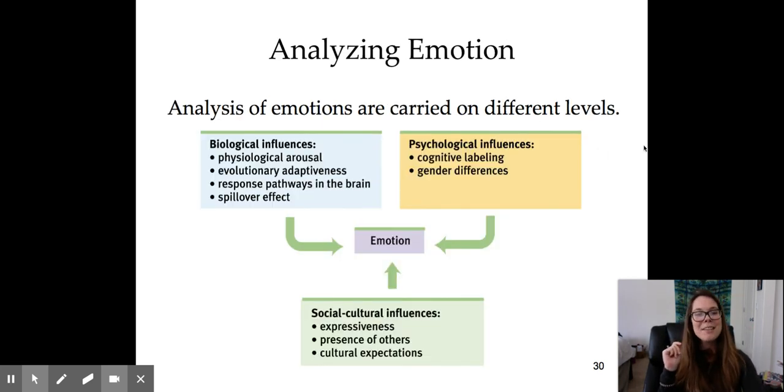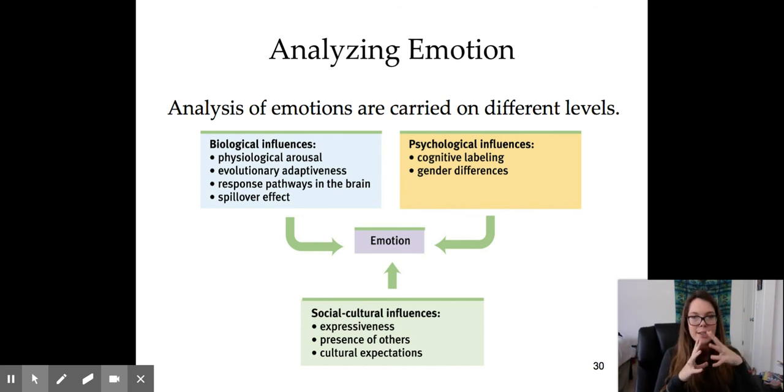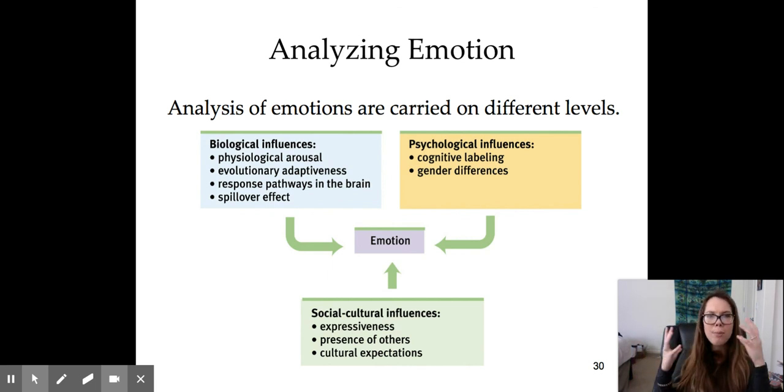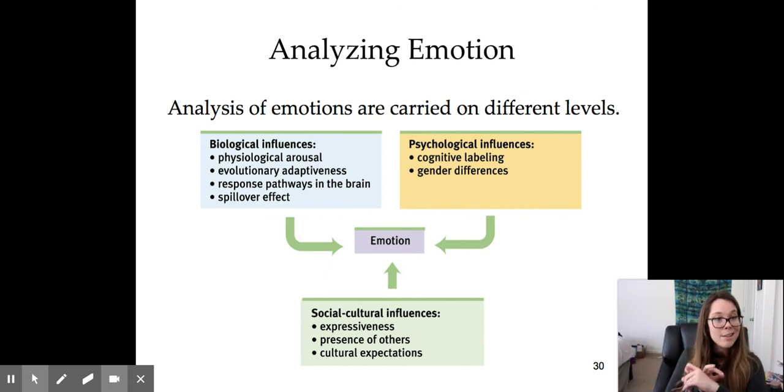This is going to be our last little slide, I believe, for our emotions section before we get into stress and illness. Please pick two of these bullet points to write down per box. Again, looking at the biopsychosocial lens, biologically, how do emotions connect? We have physiological arousal, evolutionary adaptiveness, and response pathways in our brain. We have our psychological influences: cognitive labeling and gender differences. And then we have our social-cultural influences: expressiveness, presence of others, and cultural expectations. So this is all a big portion of our emotional pie.